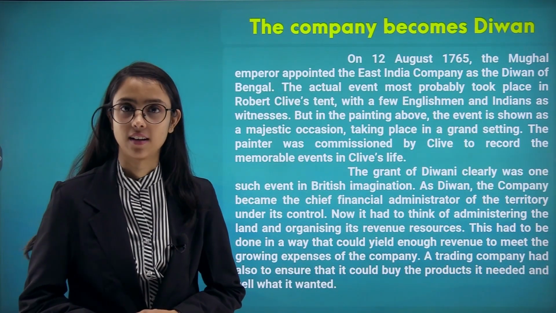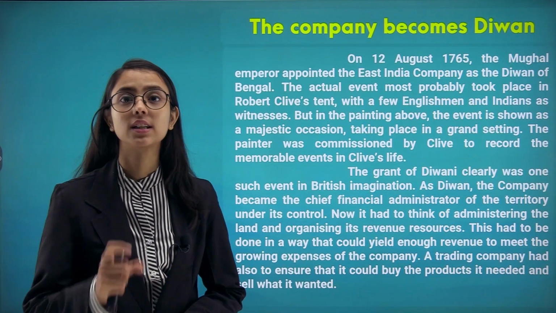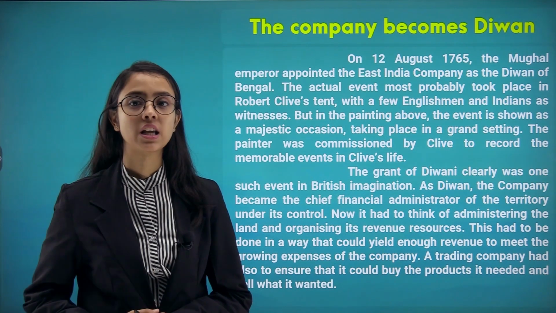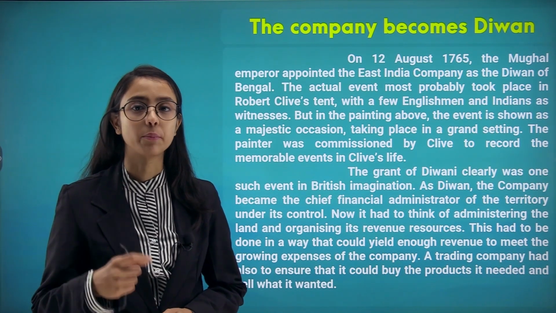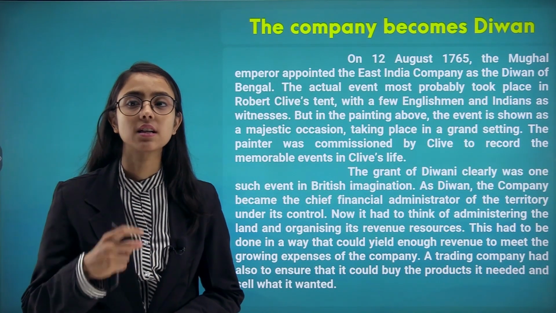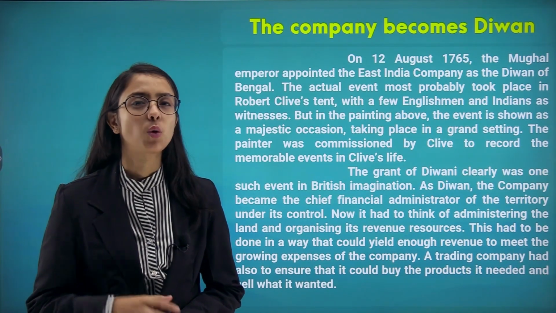The company becomes Diwan. Now let's see what Diwan is and how the East India Company became Diwan. On 12th August 1765, the Mughal emperor appointed the East India Company as the Diwan of Bengal. What is a Diwan now?